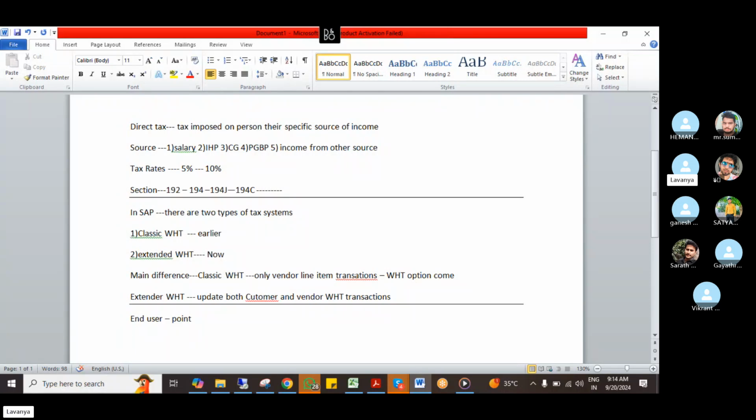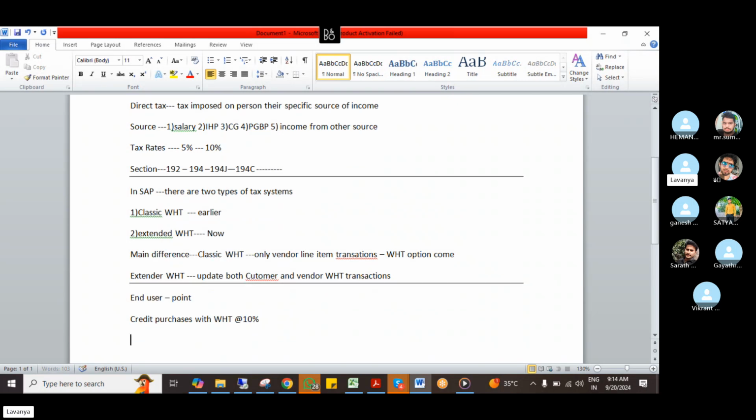Suppose credit purchases, end user point of view, vendor. Credit purchases with withholding tax, at the rate of suppose 10%, whatever.